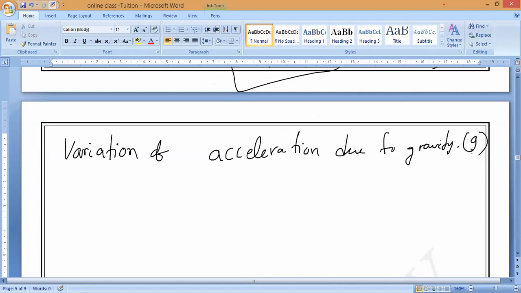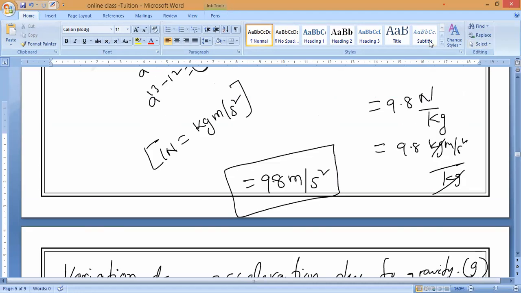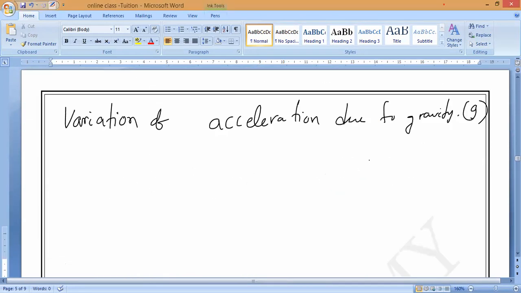How much is it? 9.8 meter per second square. Just now we have found it. But it is not constant across the earth, so a slight difference will be there. Not too much difference, like 0.1, 0.2.